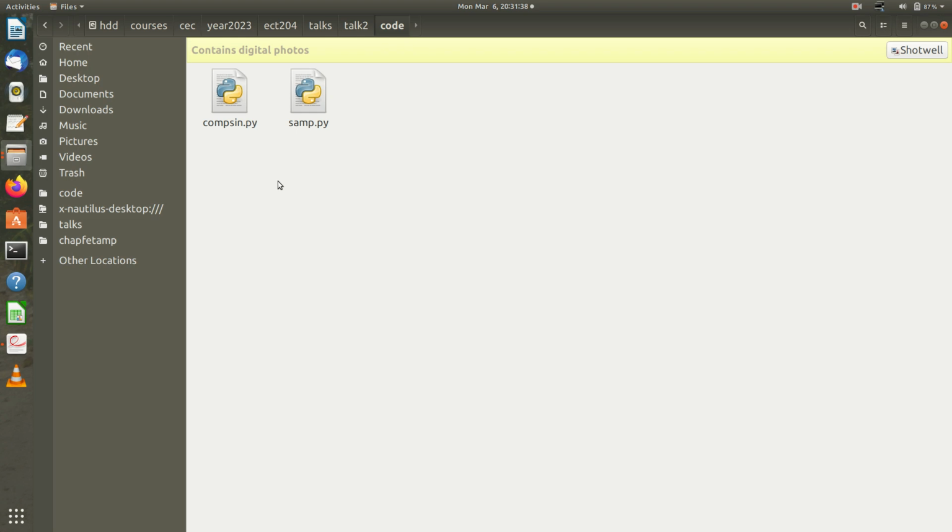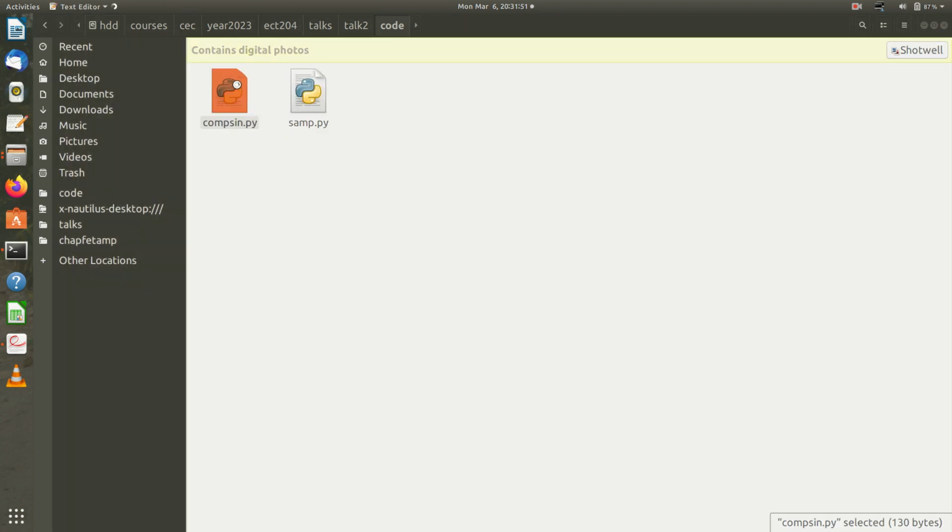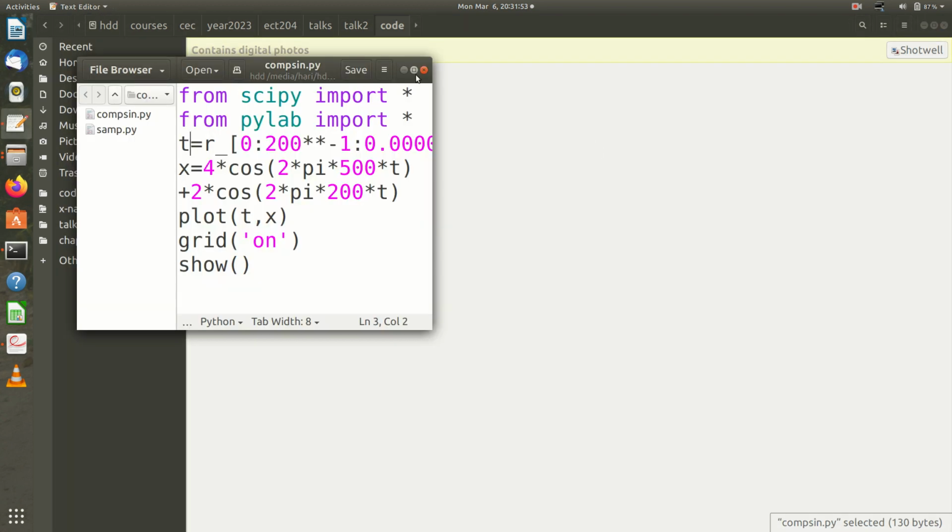Here I open a terminal. I invoke IPython 3. But before I do that, we will look at the code. I'll open it in a text editor.